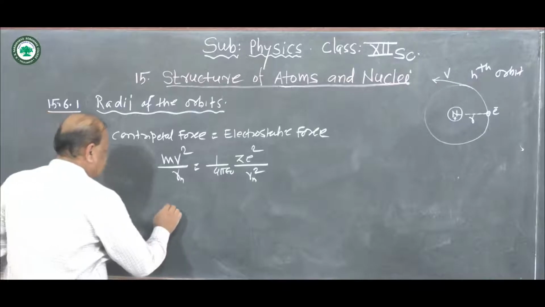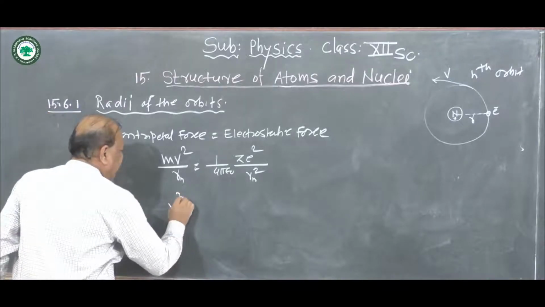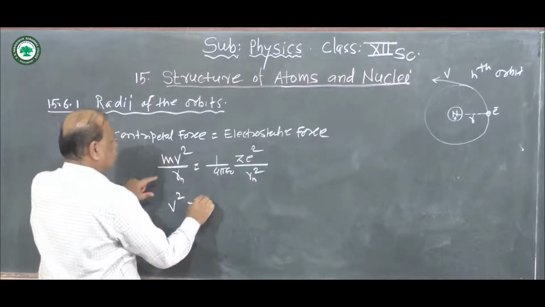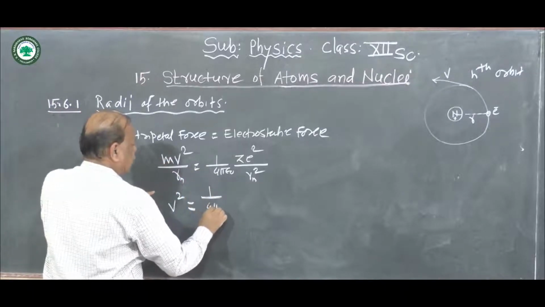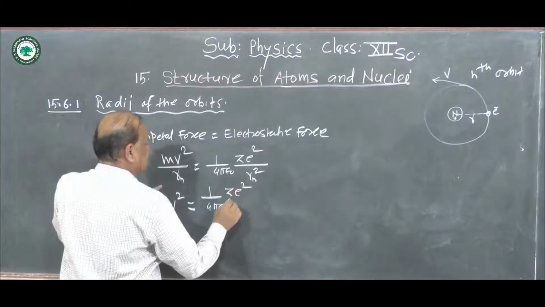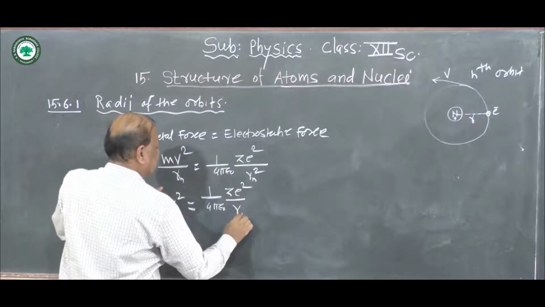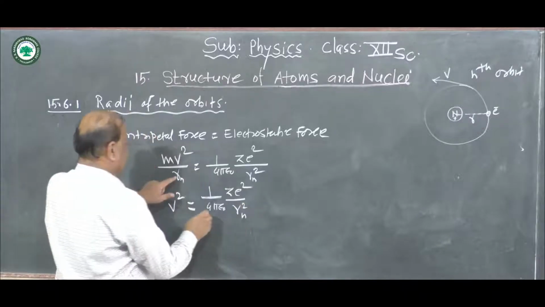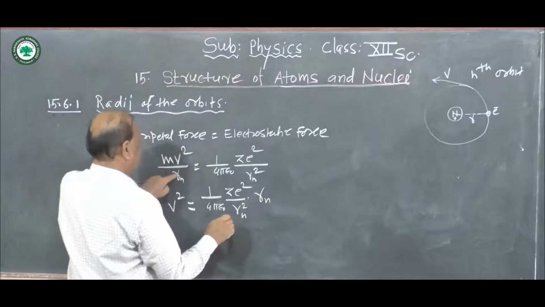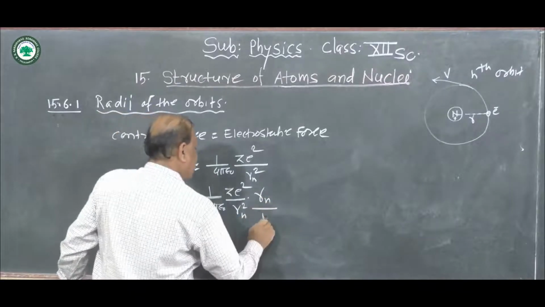And now we write the value of v square. Here v square is equal to 1 upon 4 pi epsilon 0 into z e square upon Rn square, into this Rn divided by m.